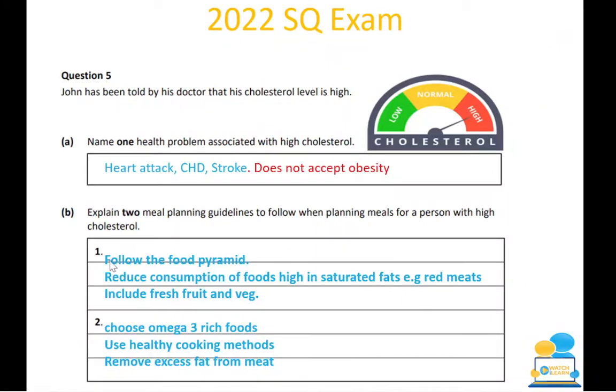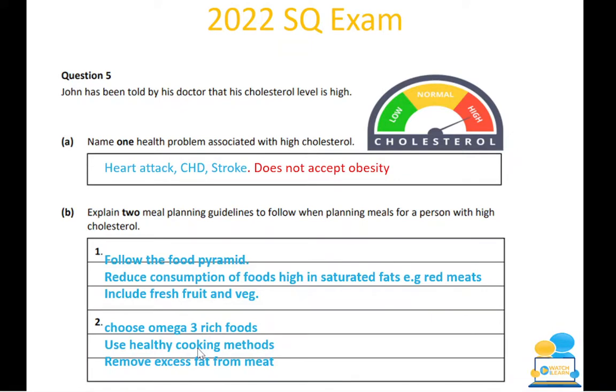So you only need to have 2 of these, but I've included all of them just so people have a good idea of the standard that they're looking for. You could also choose omega-3 rich foods. So in this case, you'd need to say after that, such as your salmon or your oily fish. You could also use healthy cooking methods.